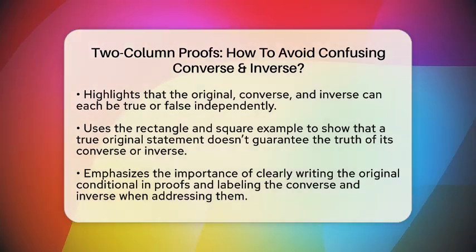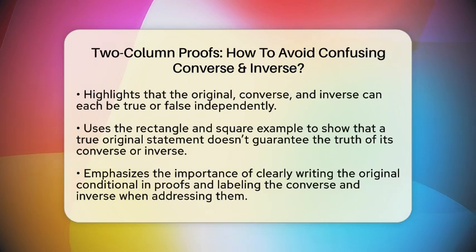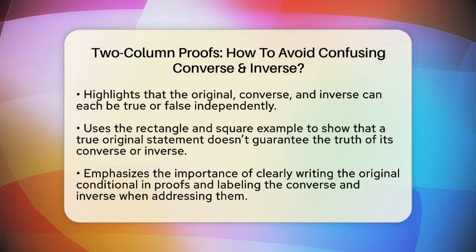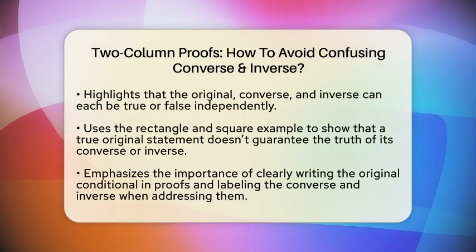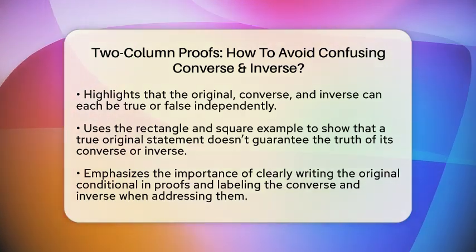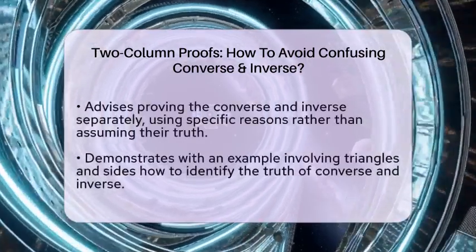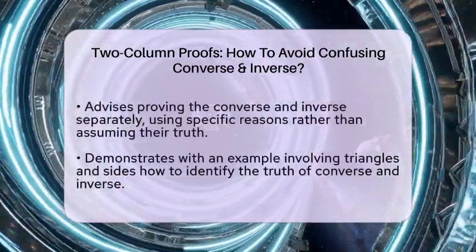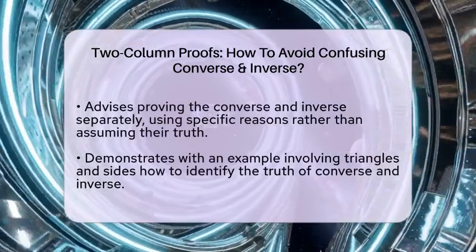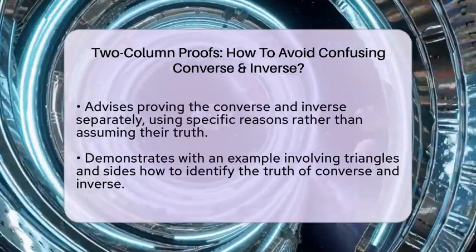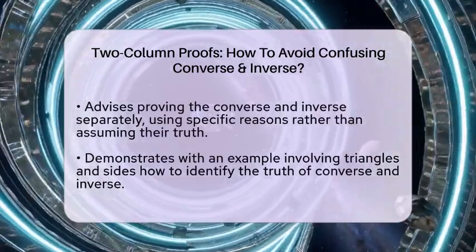When working with two-column proofs, it's essential to write down the original conditional clearly in the statement's column. Then, if you need to prove the converse or the inverse, label each one carefully. For example, write converse of the original statement next to the step where you address the flipped condition. This helps keep your reasoning organized and prevents mixing up the logical forms.